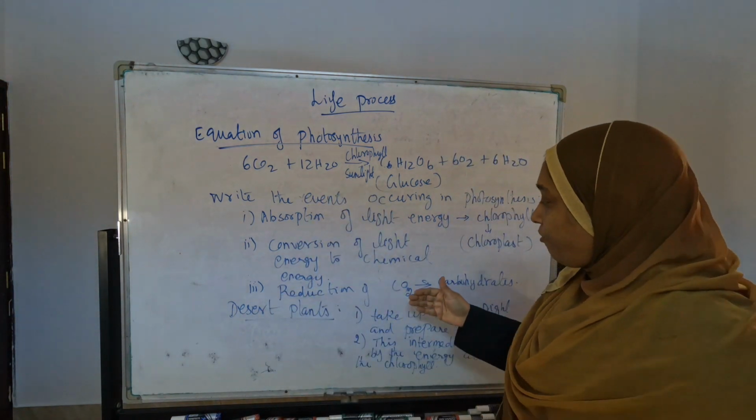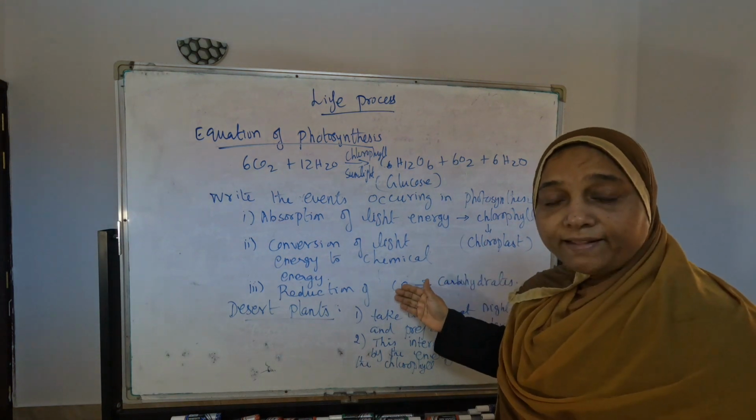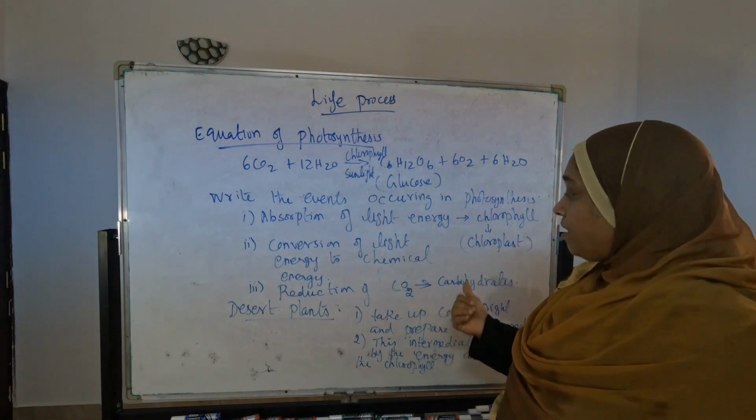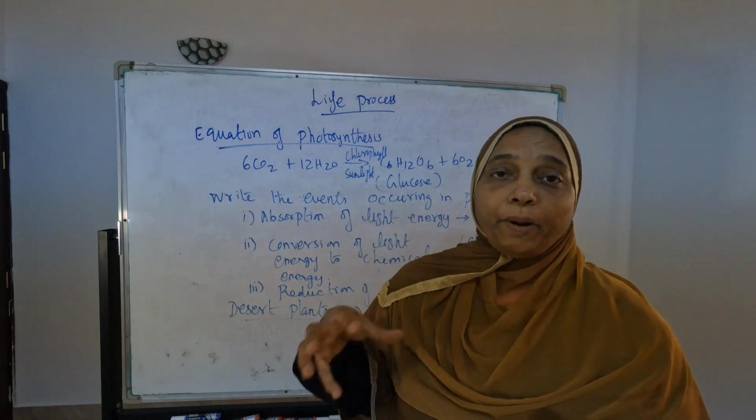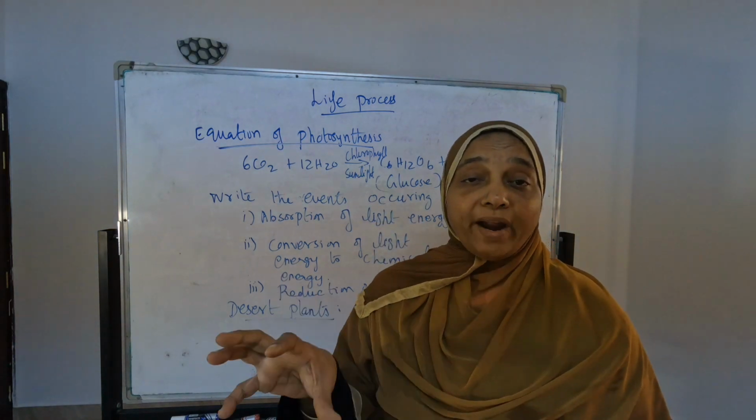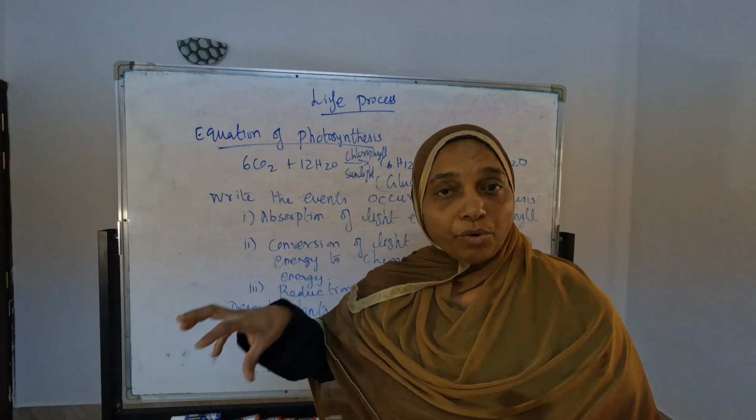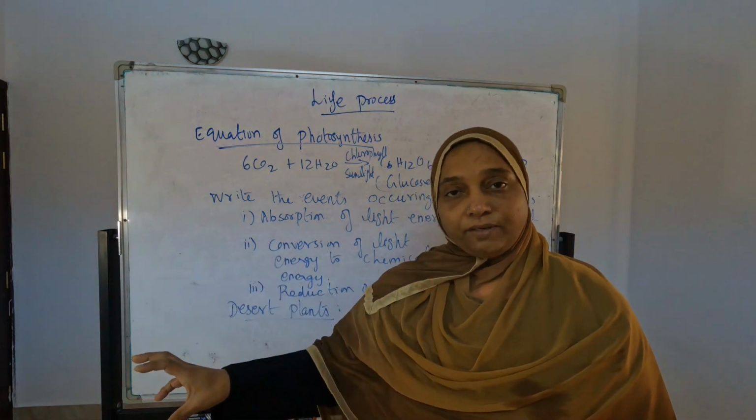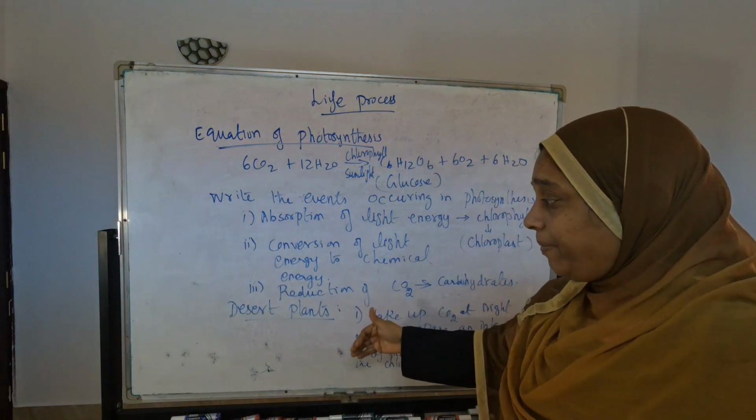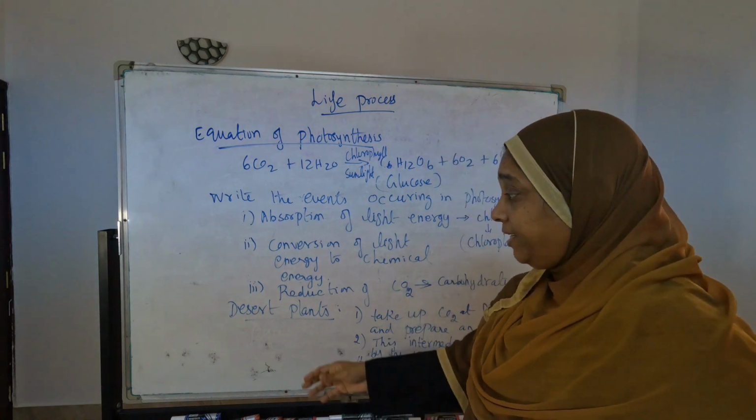Then the reduction of carbon dioxide goes on, then carbohydrate preparation happens. Carbohydrate is the food that it is preparing. The plants prepare carbohydrate only as food, and it is stored in the form of starch. Okay. Then next there is one point, the desert plants.